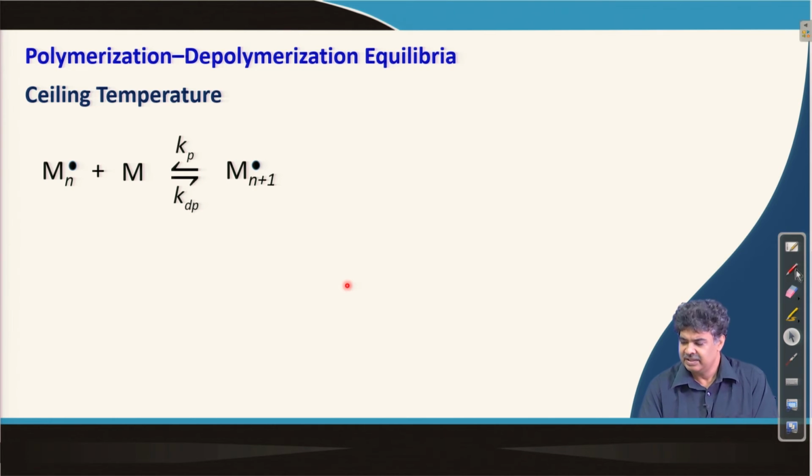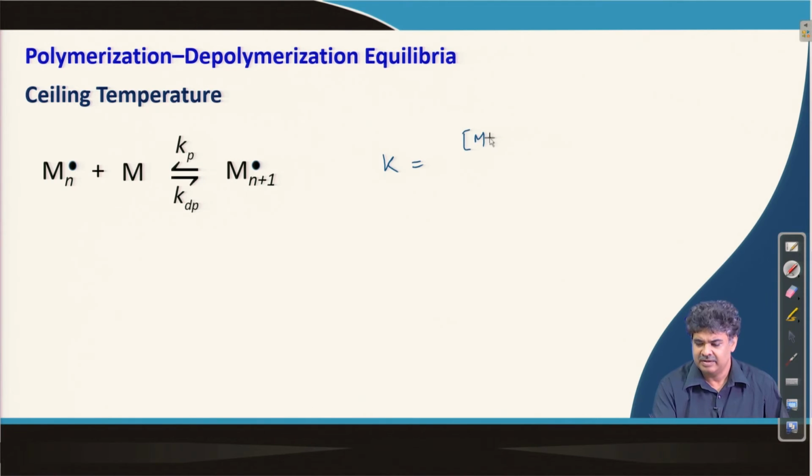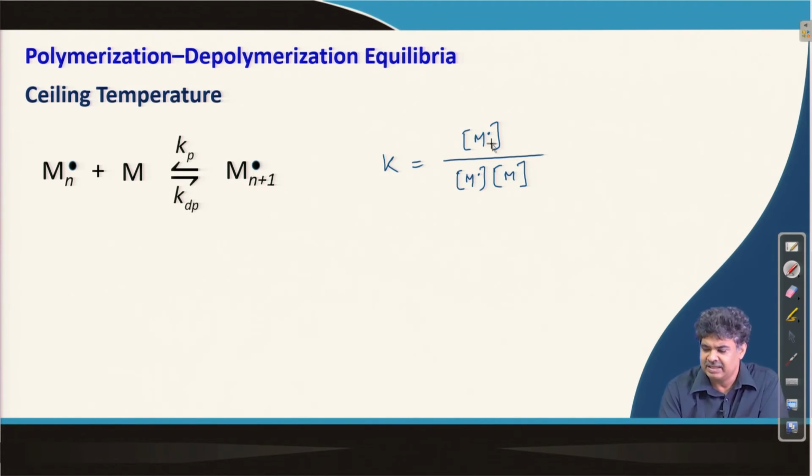For this reaction, if we talk about the equilibrium constant, we are not writing n plus 1 and n here, because we are talking about the total monomer and total radical species in the medium, hence this cancels out. So, we get 1 by [M].